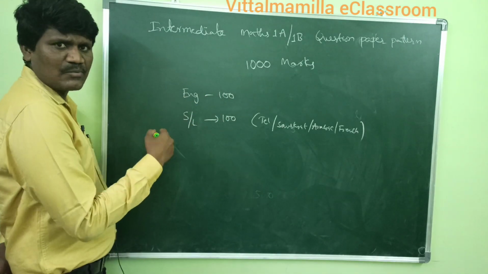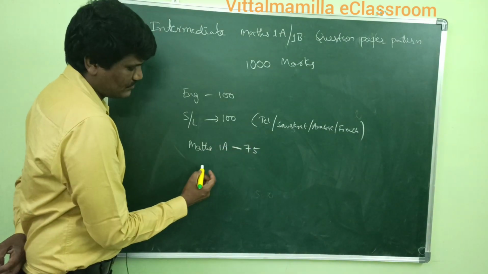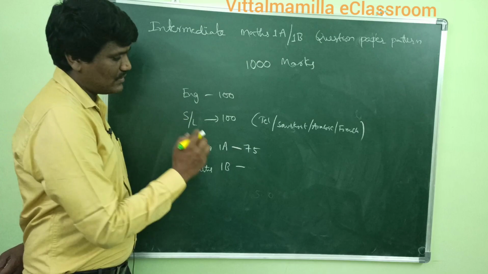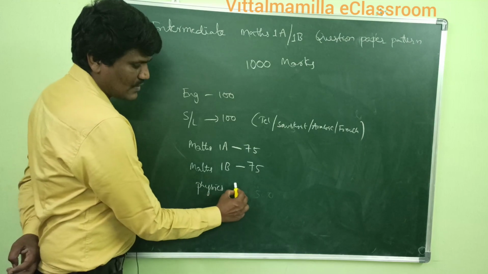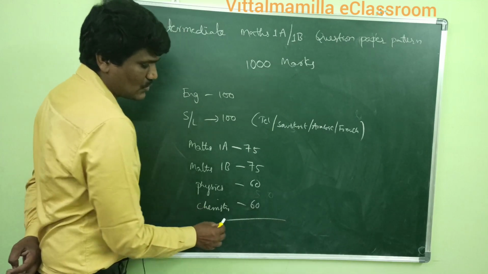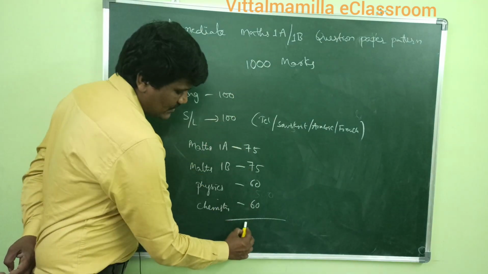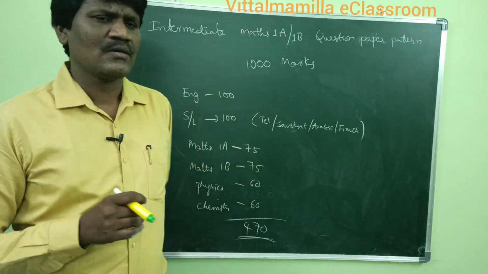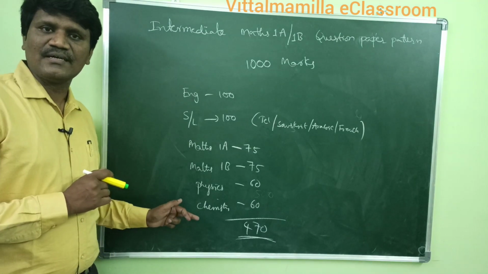Then coming to the optional subjects, maths 1A 75 marks and maths 1B. Mathematics has two papers, 1A and 1B, both having 75 marks, and physics is 60 marks and chemistry is also 60 marks. So 60 plus 60 is 120, plus 150 is 270, and with 200 that makes 470 marks for first year intermediate MPC students. So English 100, second language 100, maths 1A 75, maths 1B 75, physics 60 and chemistry 60.